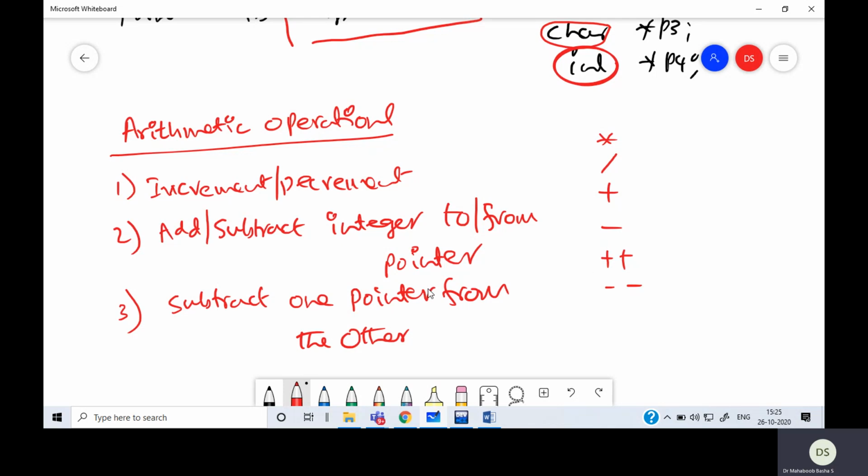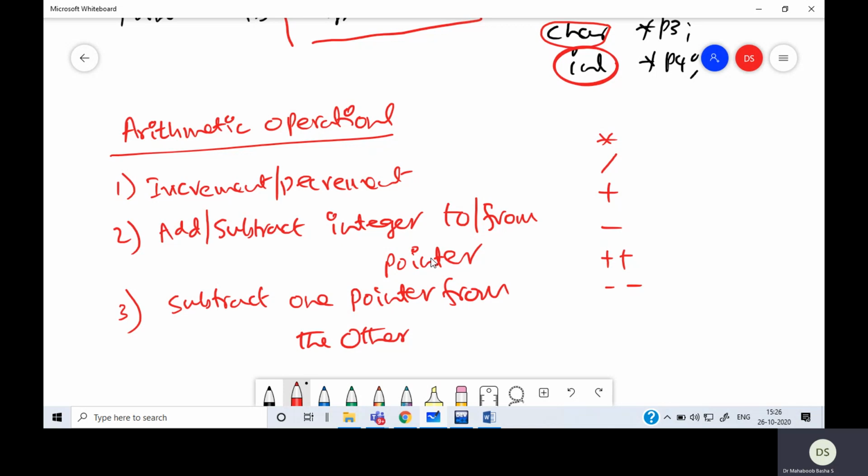So we can perform increment on pointers, we can add an integer to or subtract an integer from a pointer, and we can subtract one pointer from the other. We cannot add two pointers. We cannot multiply two pointers or divide two pointers. All these are logically senseless, because pointers are addresses. We never add two addresses. We never multiply or divide addresses.